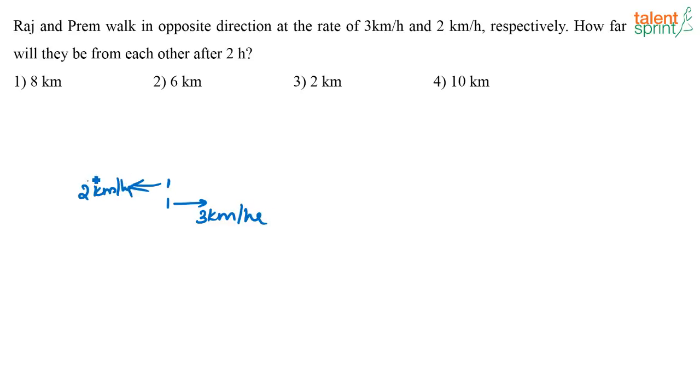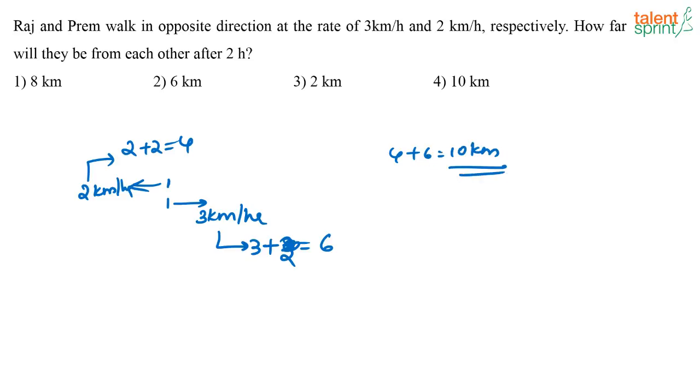So in 1 hour, this person travels 2 kilometers. So in 2 hours, he will travel 4 kilometers. This person in 1 hour travels 3 kilometers. So in 2 hours, he is going to travel 6 kilometers. So totally at the end of 2 hours, right? So yeah, 3 plus 3, 6. So totally at the end of 2 hours, what is the distance between them? 6 plus 4, that is equal to 10 kilometers. That is the distance between them.